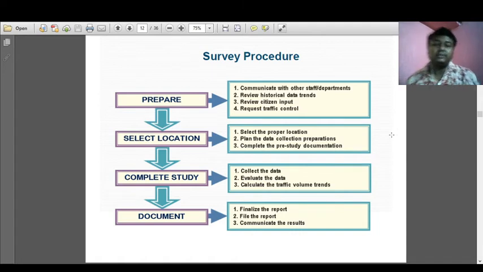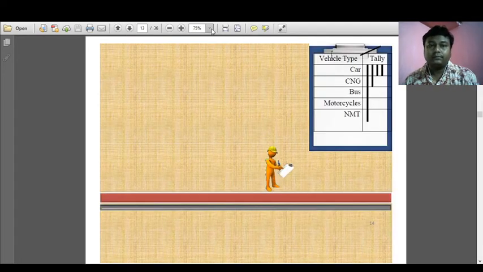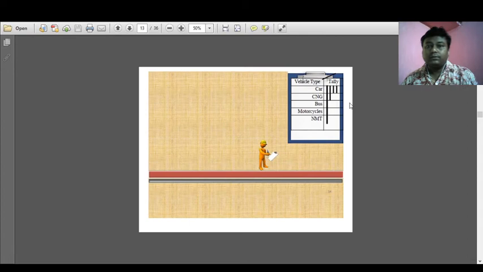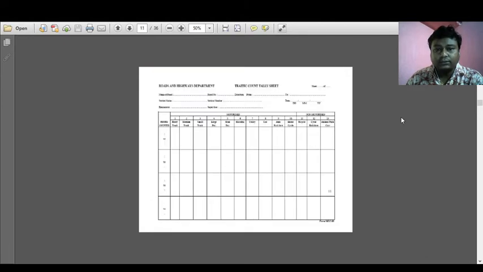Next we will discuss what this tally sheet is, what this 5 dash method is. The 5 dash method is basically this: suppose here we go to the tally sheet.